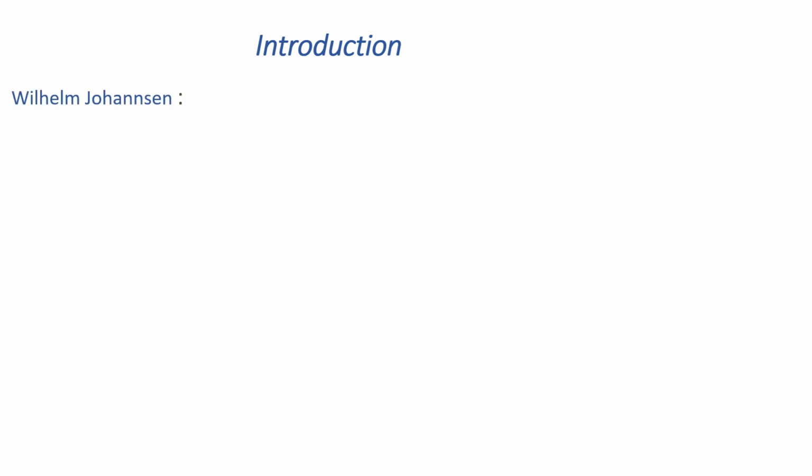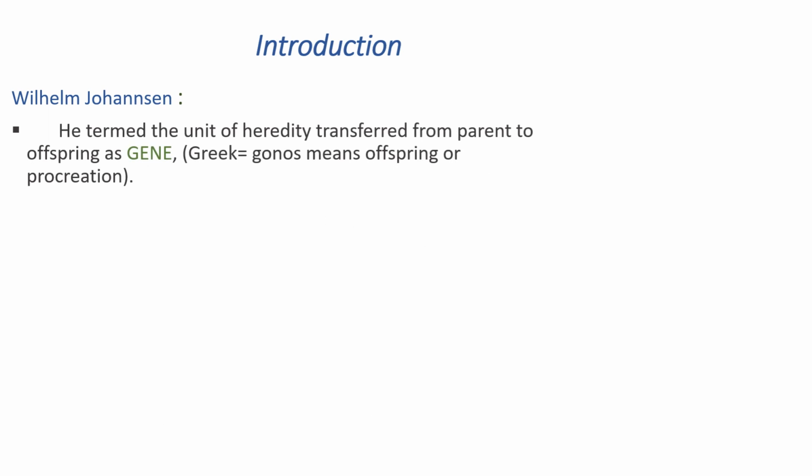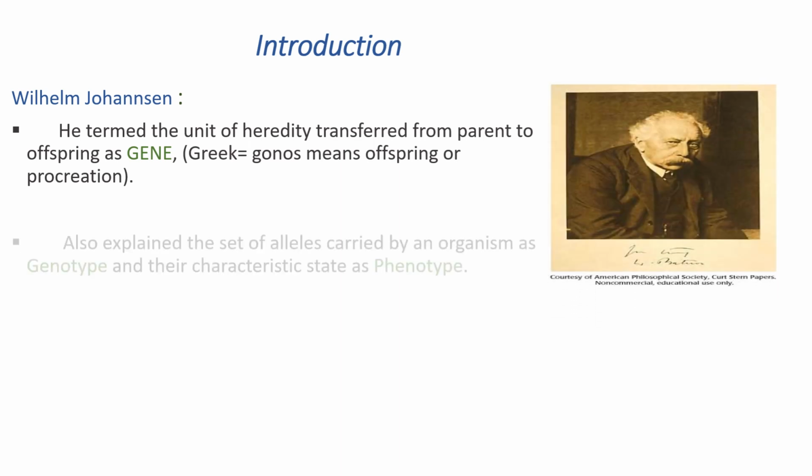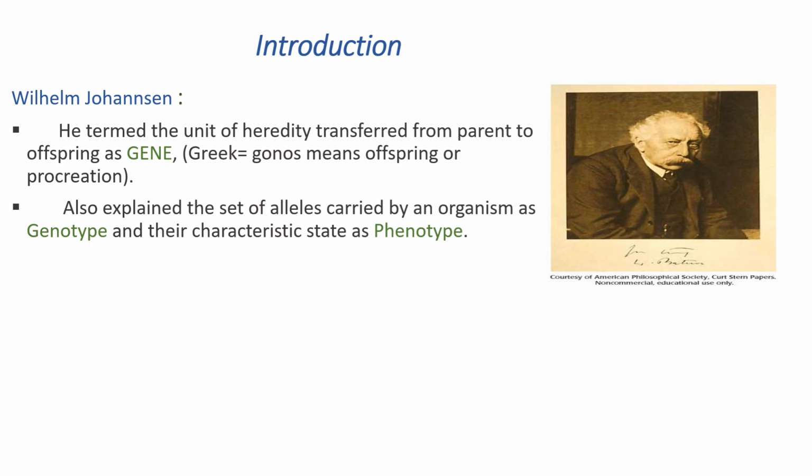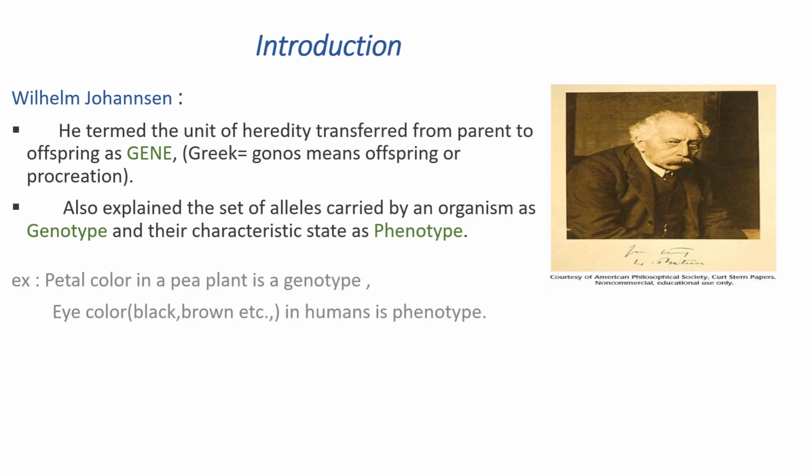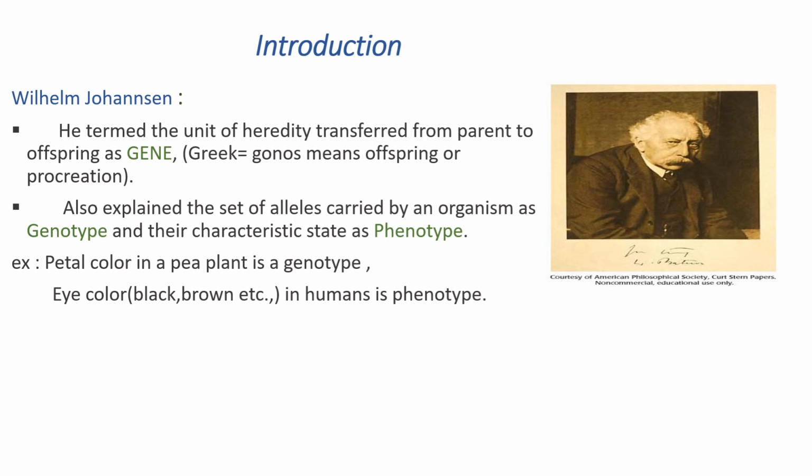Wilhelm Johansen is a scientist who termed the gene. Normally we used to say the gene as a unit of heredity, but he termed it a gene, extracted from the Greek word gonos, which means offspring or procreation. He also explained that the set of alleles carried by an organism to the offspring is the genotype and the expressed character is the phenotype. For example, petal color of flowers is genotype and the eye color of humans is phenotype, which we can see.